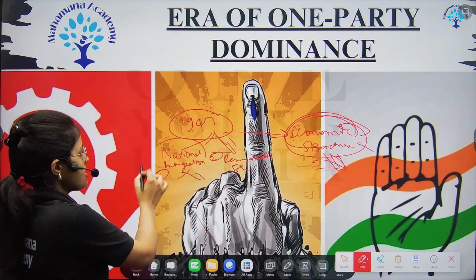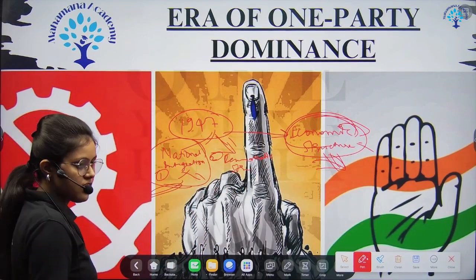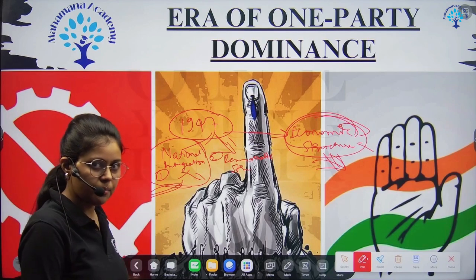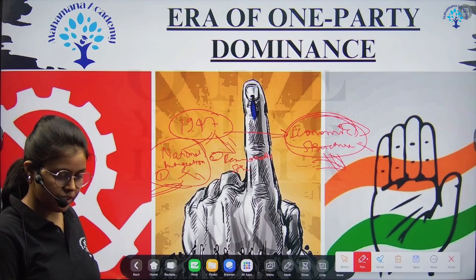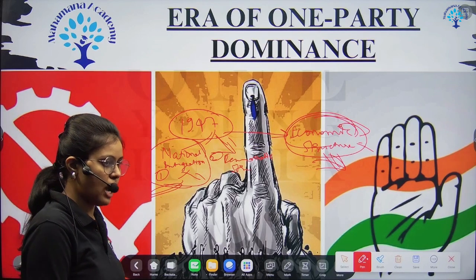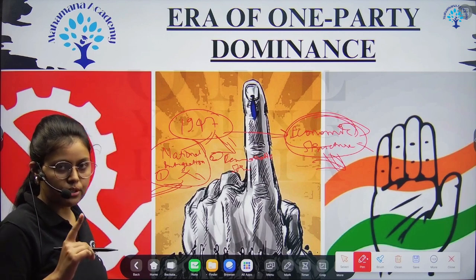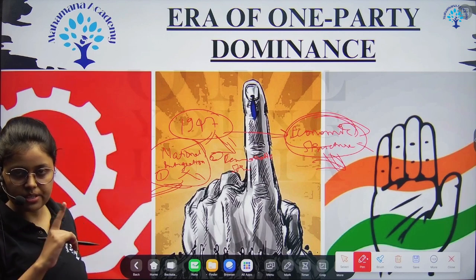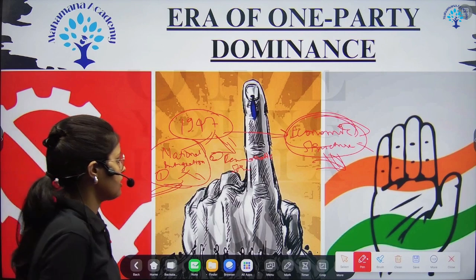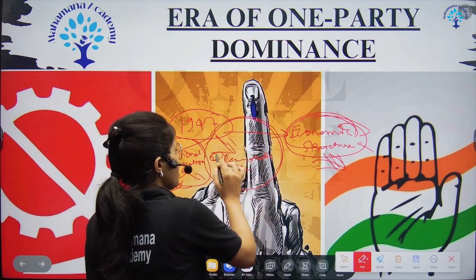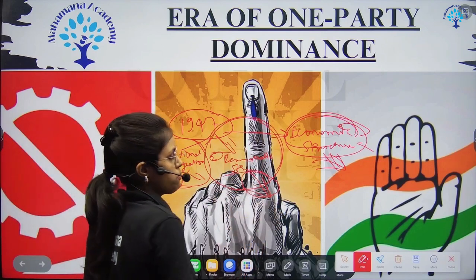Here, national integration we have already discussed in first chapter. We have discussed the regional aspirations, and also how we have integrated different princely state regions. So in this chapter we are going to cover this problem.